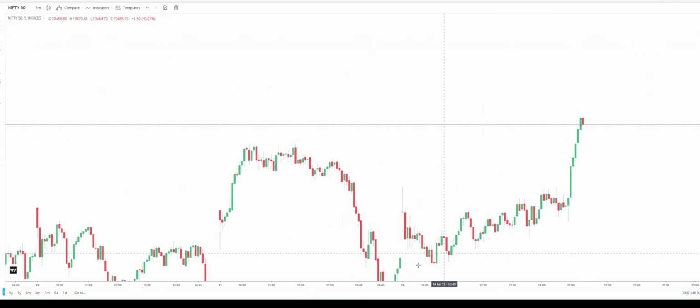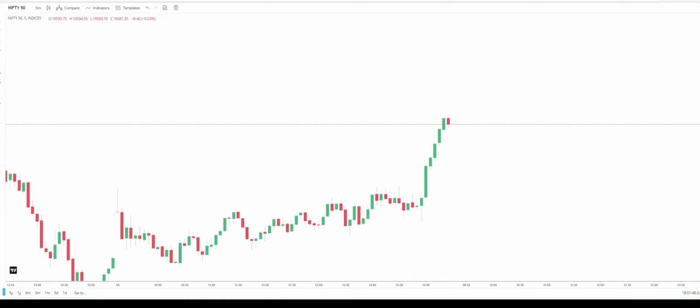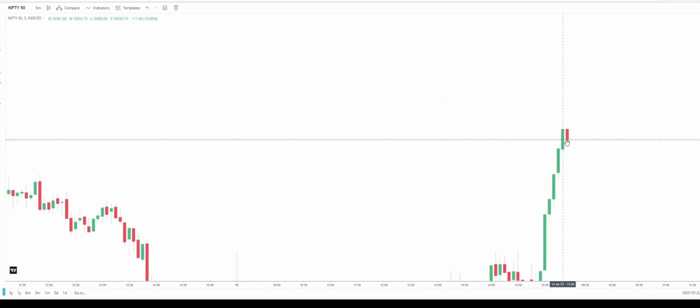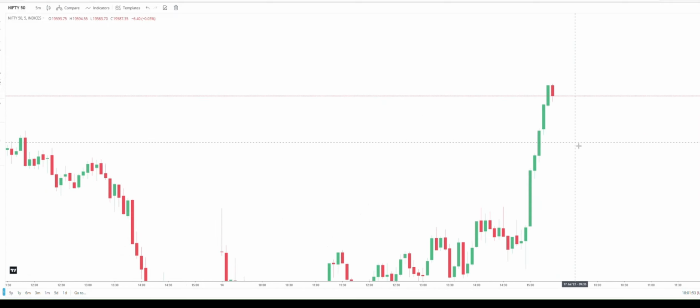You can see that Nifty index options are available at every 50 points, and Bank Nifty options are available at every 100 points.